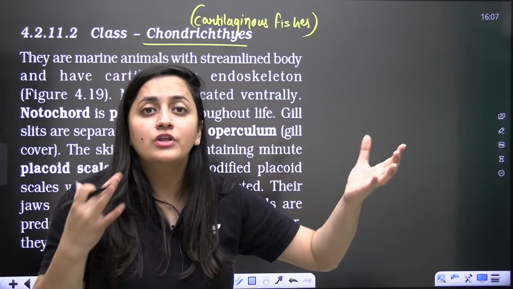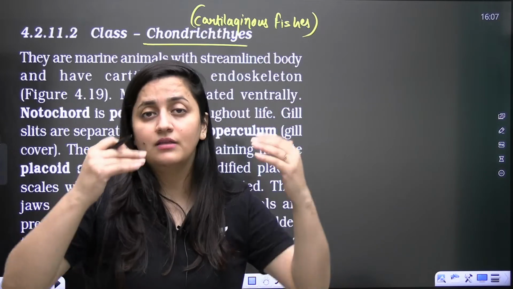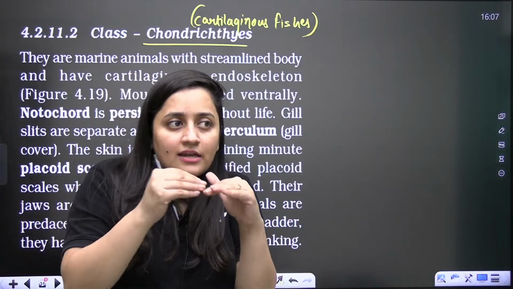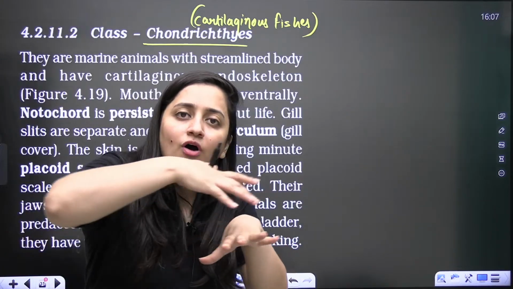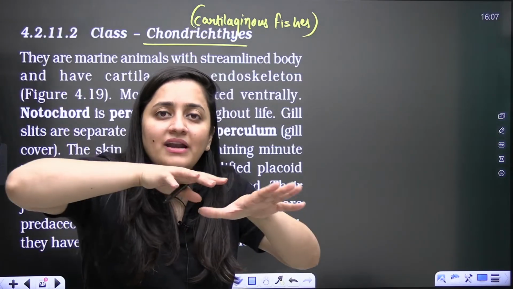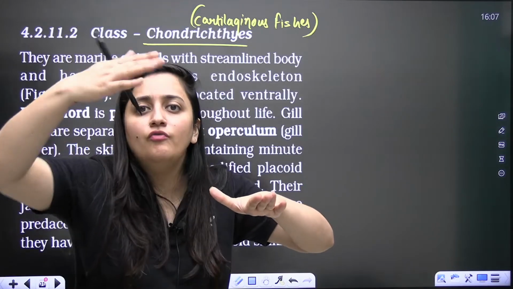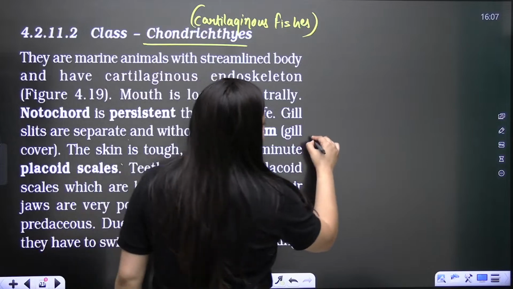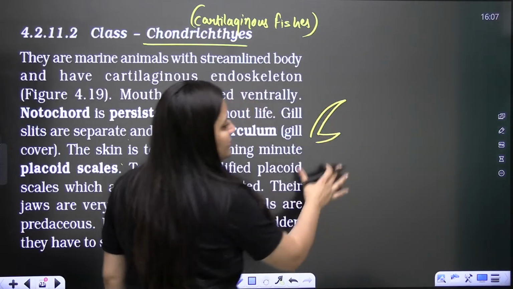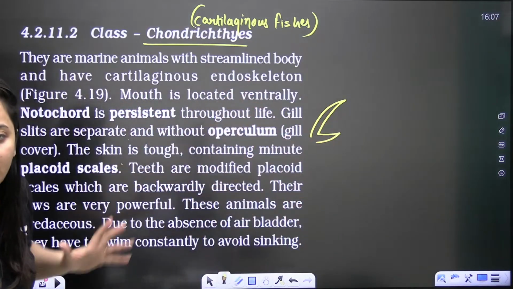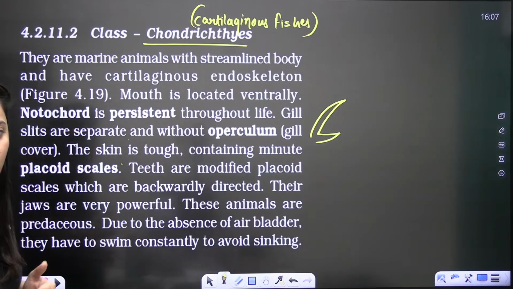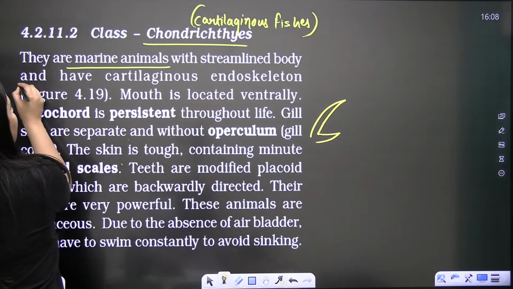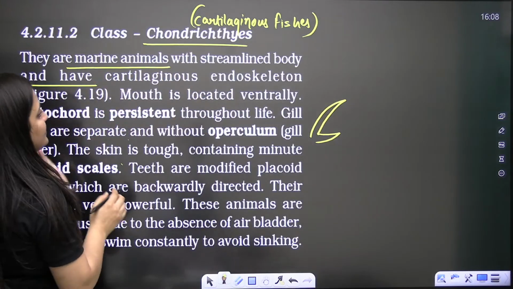Moreover, you will see the swim bladder in the case of Chondrichthyes is absent. No swim bladder means no buoyancy, so they have to keep moving always. A heterocercal tail is there, mostly. The tail fin is not divided equally. Such characters we need to mark. So Chondrichthyes are marine with streamlined bodies having a cartilaginous endoskeleton.